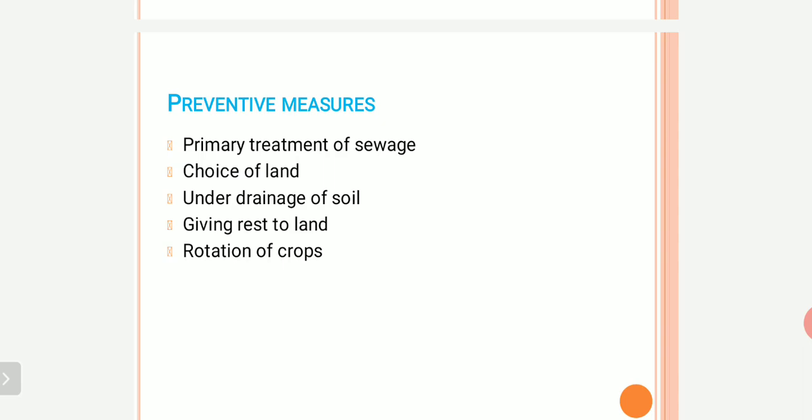And the last one is rotation of crops. Sewage sickness can be reduced by planting different crops in rotation instead of growing a single type of crop. This helps in utilizing the fertilizing elements of sewage and helps in aeration of soil. So these are the various preventive measures which we use to prevent sewage sickness.